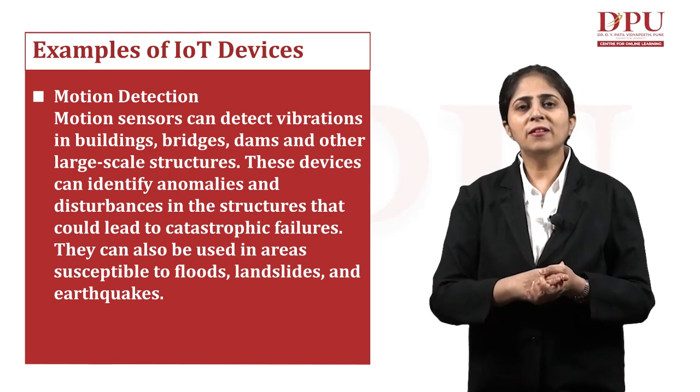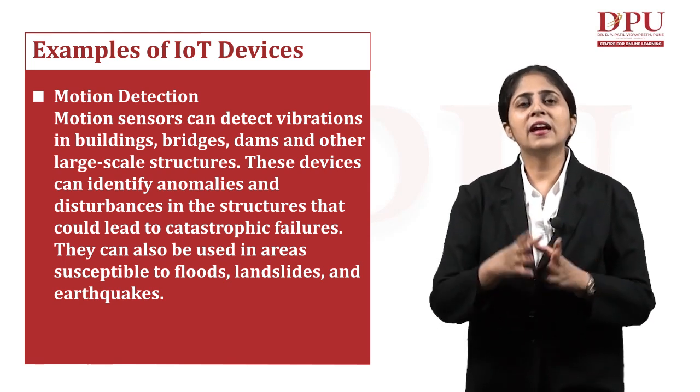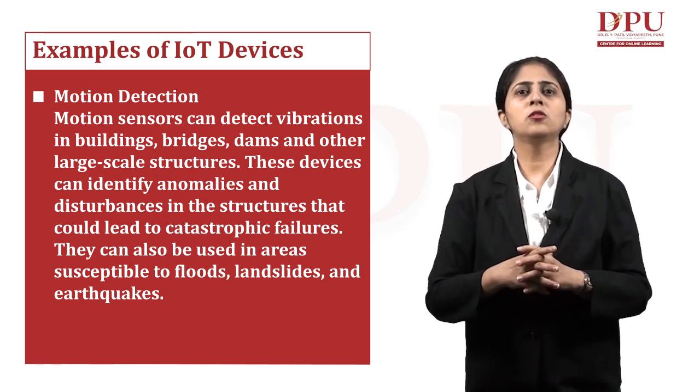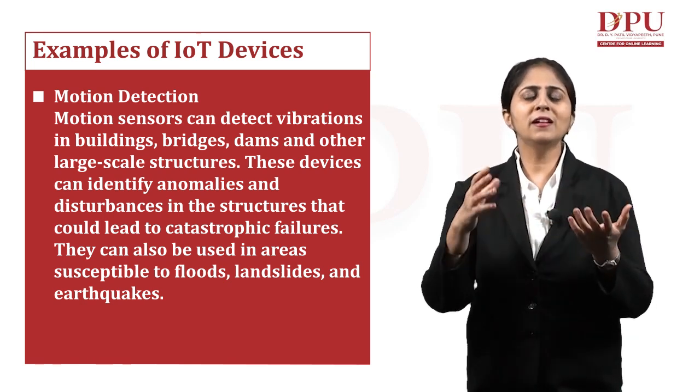These devices can identify the anomalies and disturbances in the structure that could lead to a number of failures.